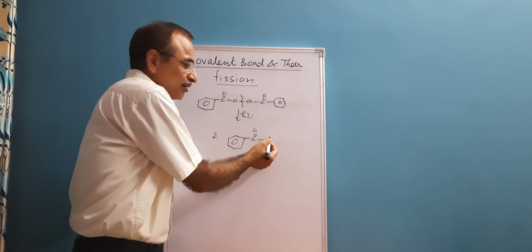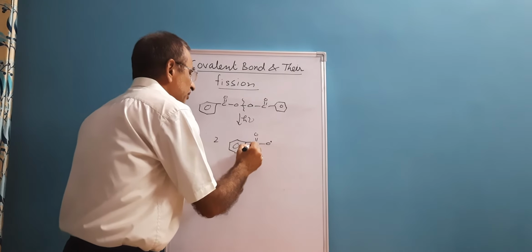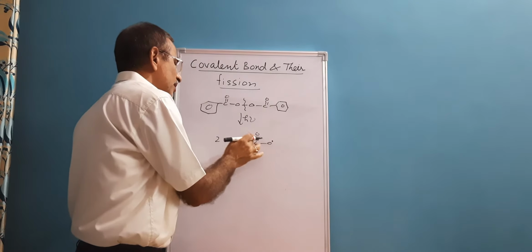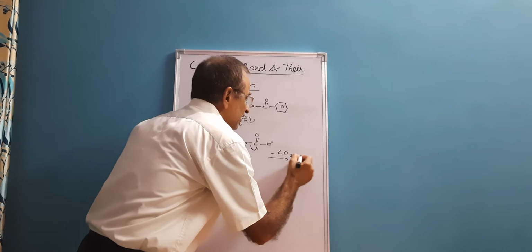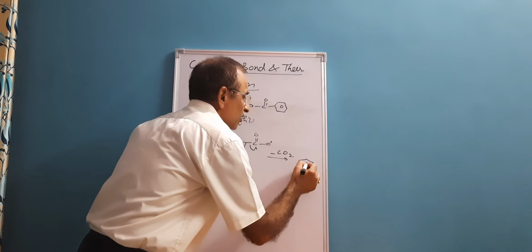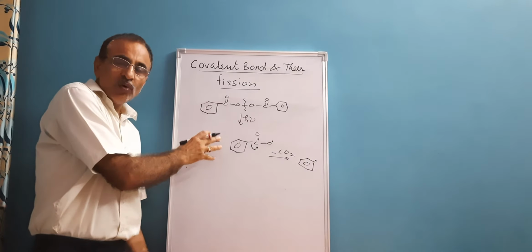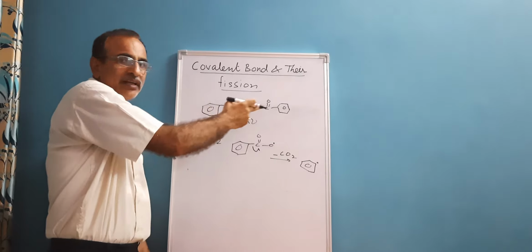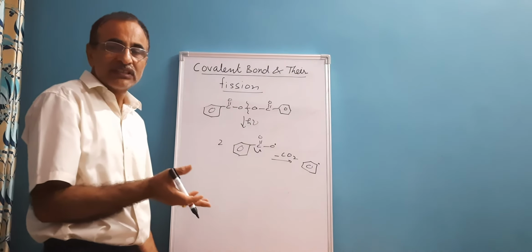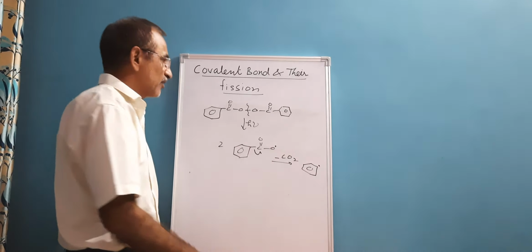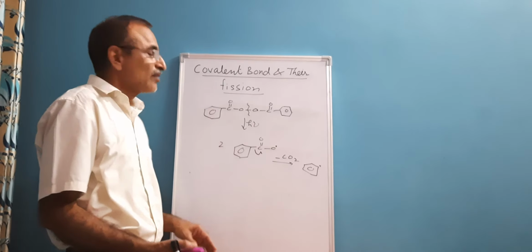As the free radical has an unpaired electron at oxygen, it again abstracts one electron from the carbon bond, and that releases carbon dioxide and forms a benzene free radical. In this way, due to homolytic fission, free radicals are formed, and due to heterolytic fission, oppositely charged ions are formed, as you have seen in the earlier examples.